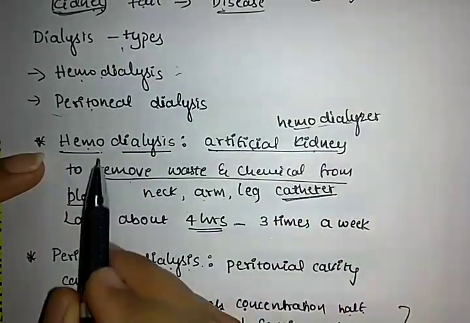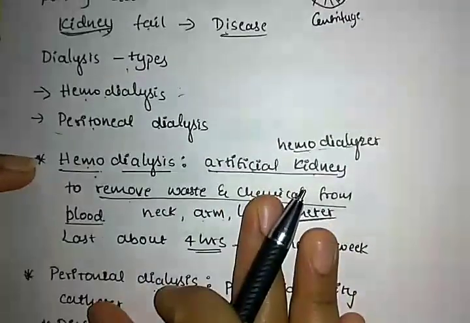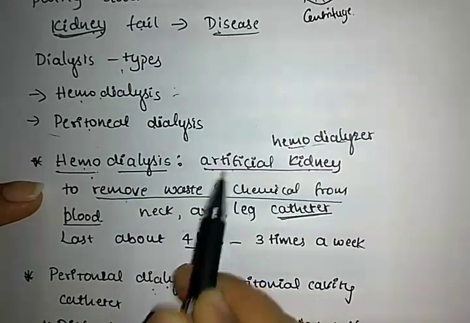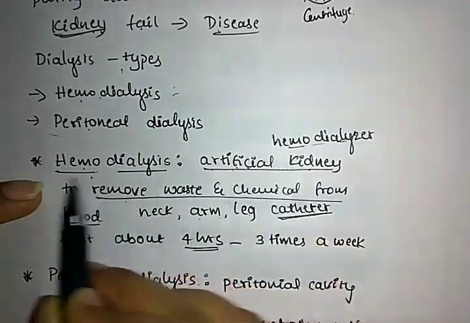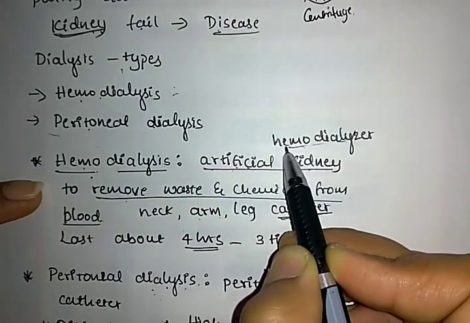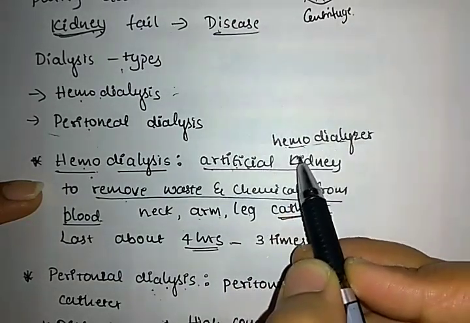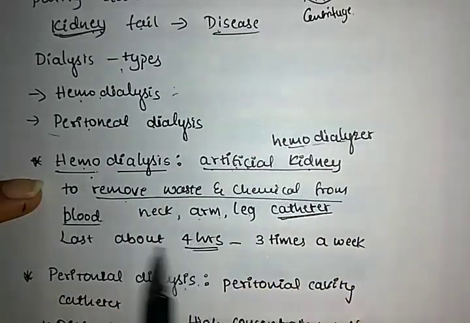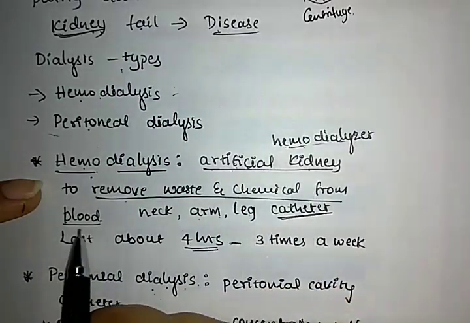Hemodialysis is the oldest method of dialysis. In hemodialysis, an artificial kidney is inserted, which we know as a hemodialyzer. Hemodialyzer is an artificial kidney inserted in the body to remove the waste and chemicals from the blood.